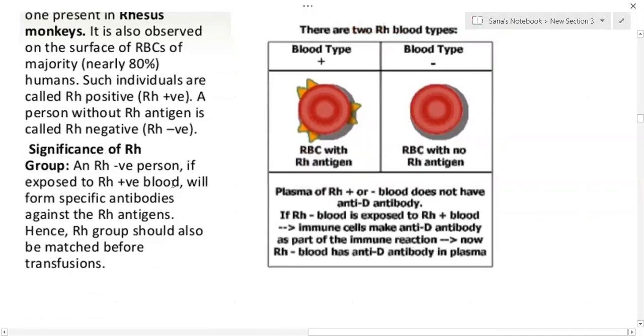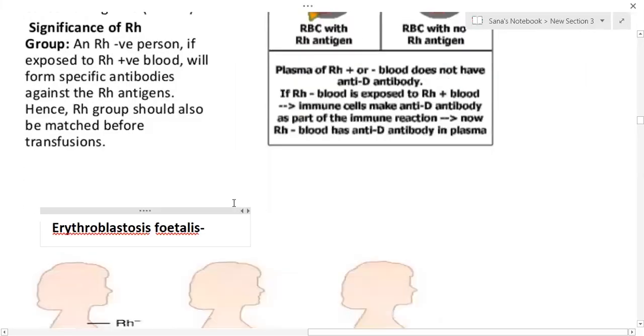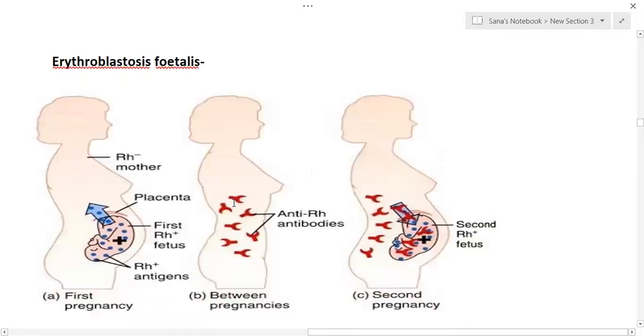So what is the significance of this Rh? An Rh negative person, if exposed to Rh positive blood, will form specific antibodies against the Rh antigen. Hence, the Rh group should also be matched before blood transfusion. There is a special condition called erythroblastosis fetalis.